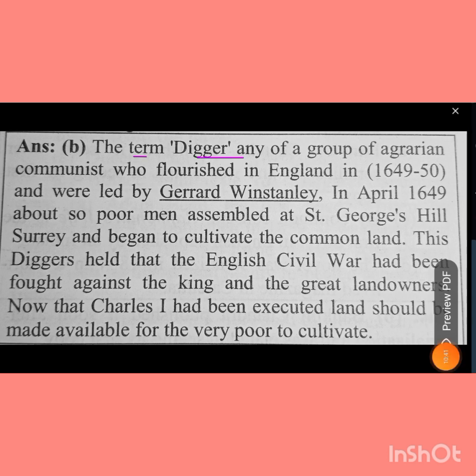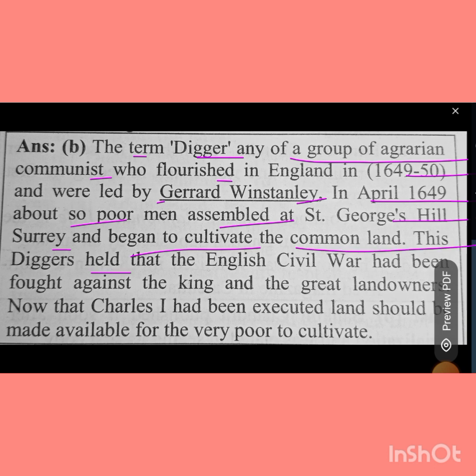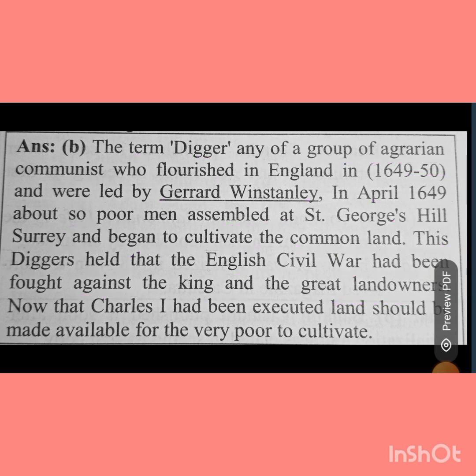The term Digger refers to a group of agrarian communists who flourished in England in 1649 and 50 and were led by Gerrard Winstanley. In April 1649, about 50 poor men assembled at St. George's Hill, Surrey, and began to cultivate the common land. These Diggers held that the English Civil War had been fought against the king and the great landowners. Now that Charles the First had been executed, land should be made available for the very poor to cultivate.